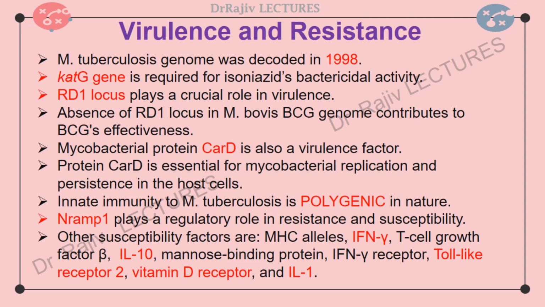Mycobacterium tuberculosis has many strains that differ in virulence and are capable of producing a variety of manifestations of disease. Mycobacterium tuberculosis genome was decoded in 1998. Since then, different patterns of virulence have been identified in various animal models. The katG gene protects the pathogen against oxidative stress and is required for isoniazid activation and its bactericidal activity. The RD1 locus on the Mycobacterium tuberculosis genome plays a crucial role in its virulence.